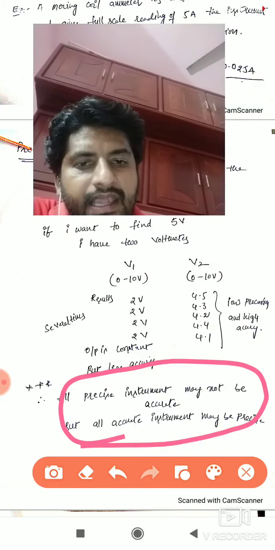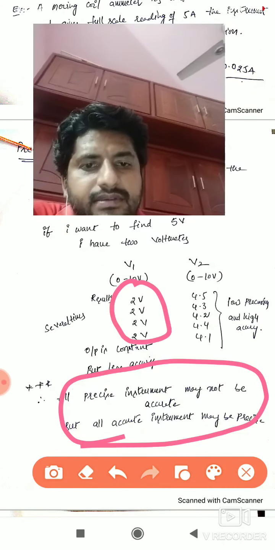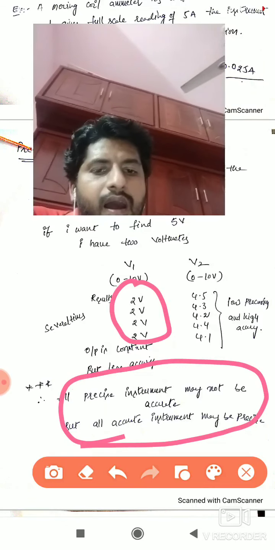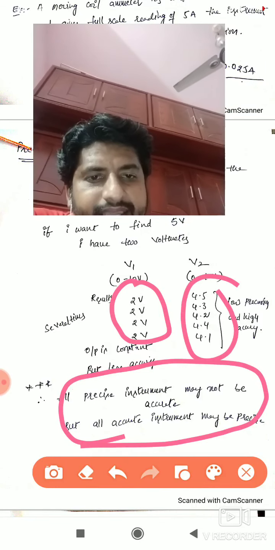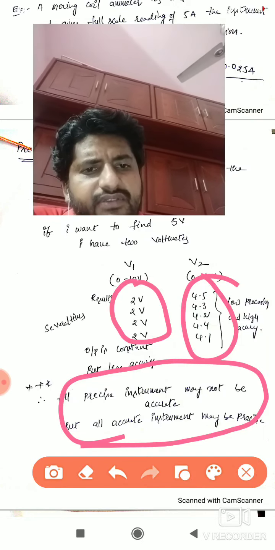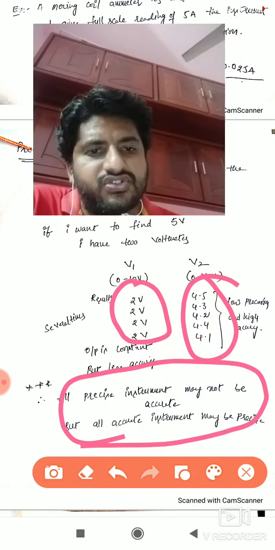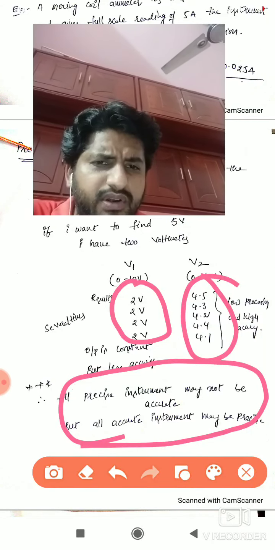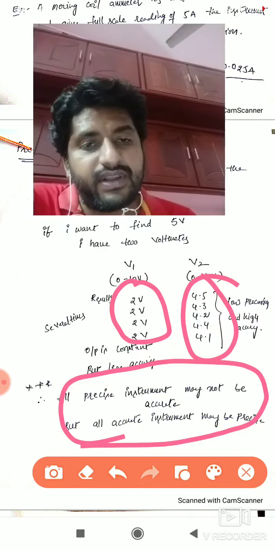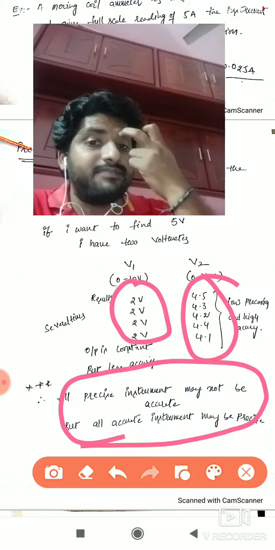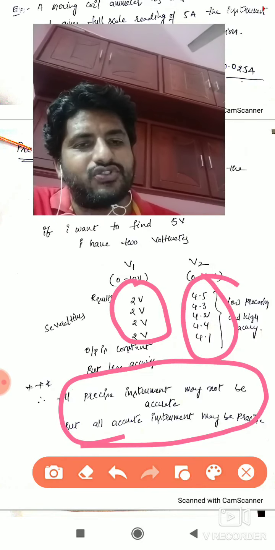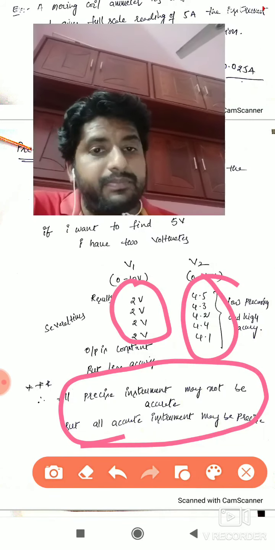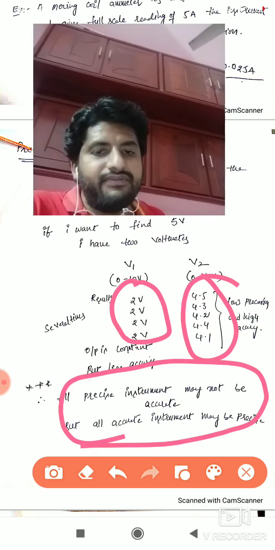Right? See, this is high precision, isn't it? This is highly precise, but what about accuracy? It doesn't have any accuracy. But this is our accurate instrument. 4.5 is very accurate, 4.3 is very accurate. All accurate instruments may be precise. This is the precision. 4.5 means somewhat precise. Definitely there will be some precision. So what is the concept? What is the note? All precise instruments may not be accurate. All accurate instruments may be precise. Right? So that is a very important question.